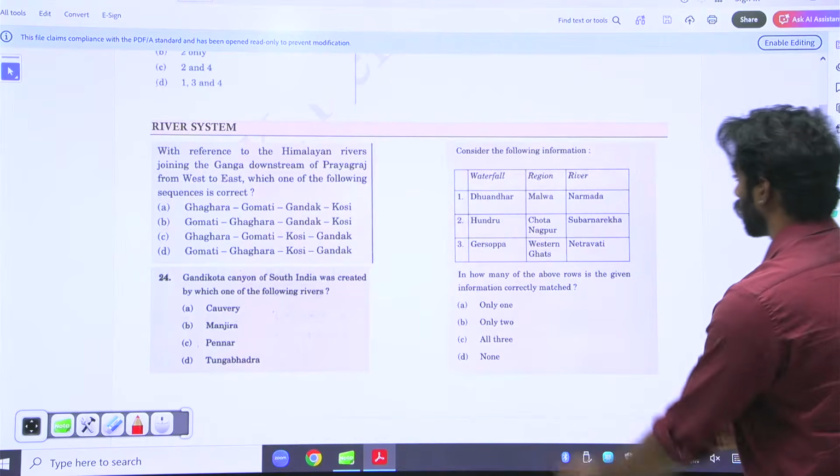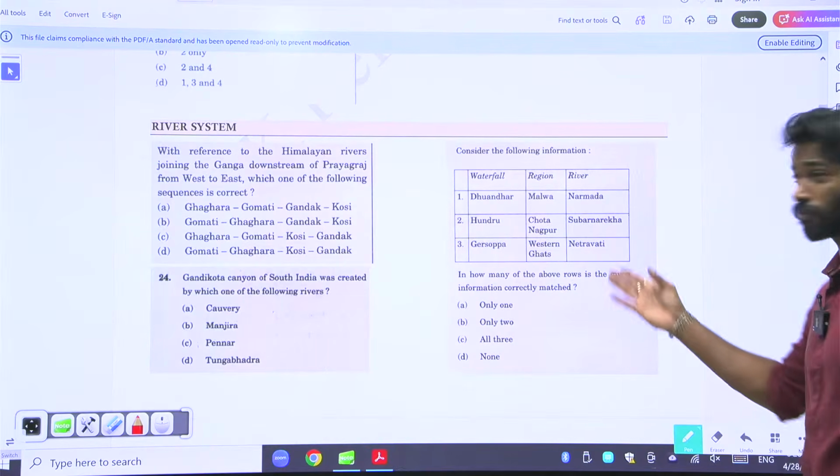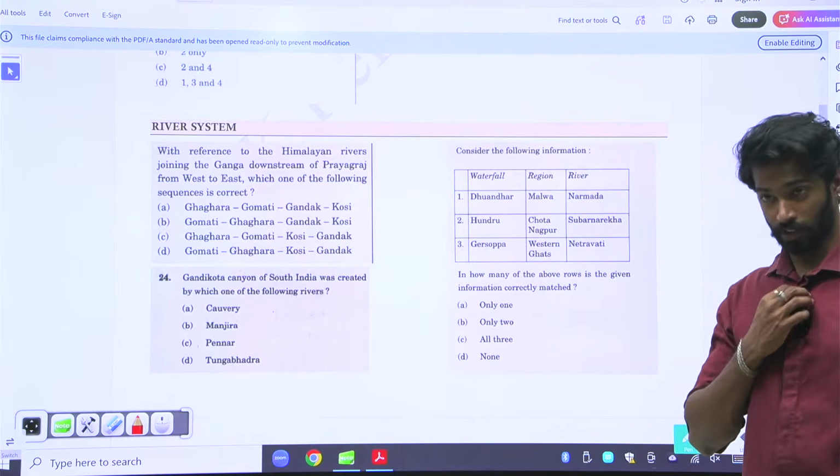Then Dhuandar. This is again very, very factual, as I told you.